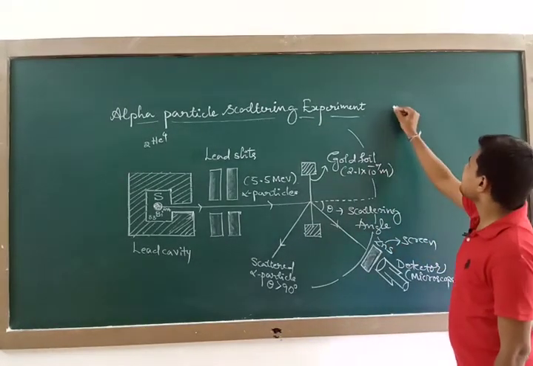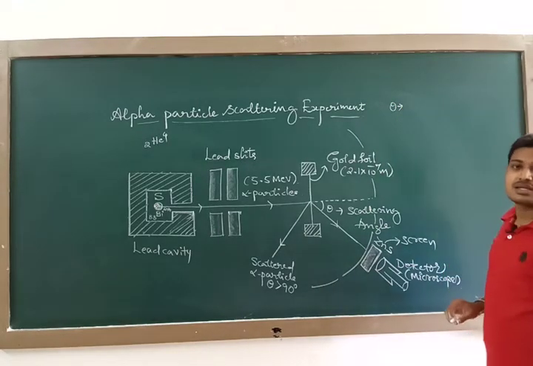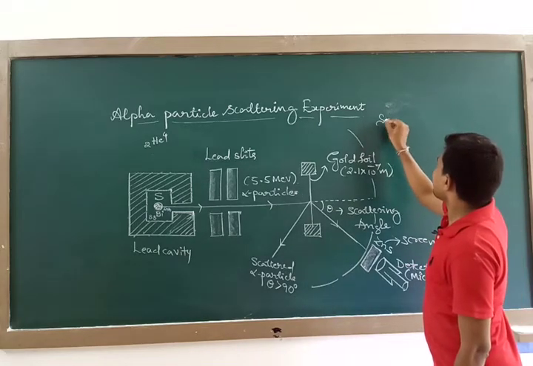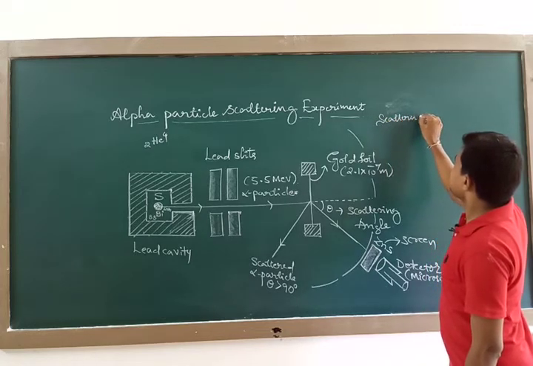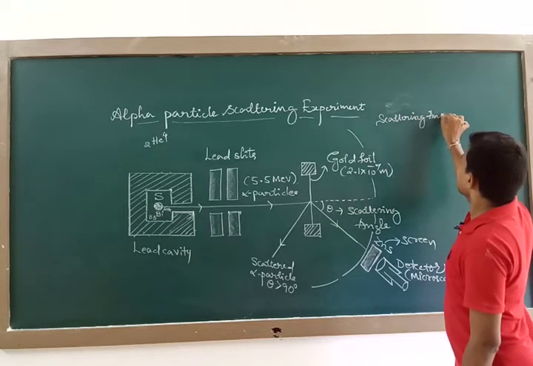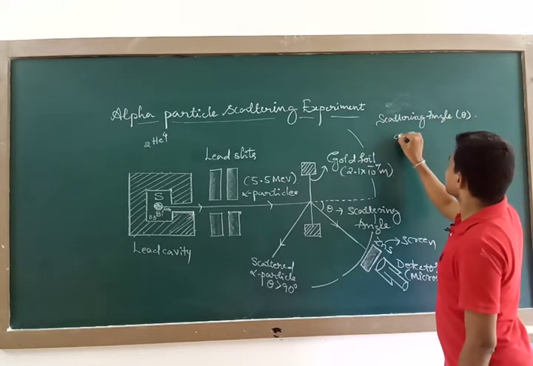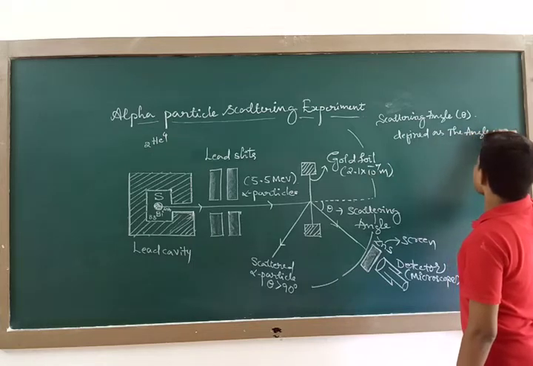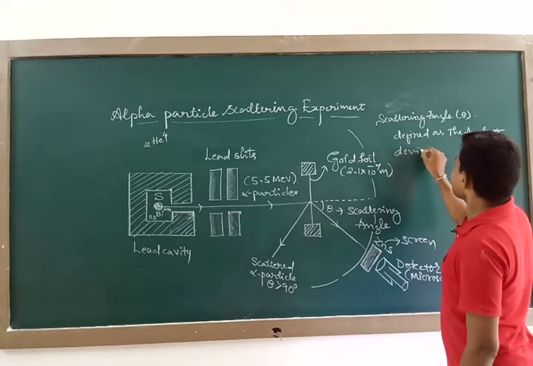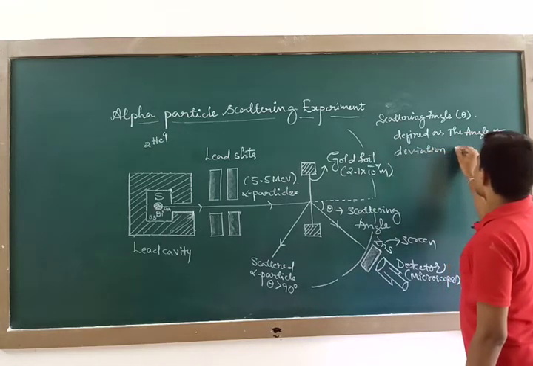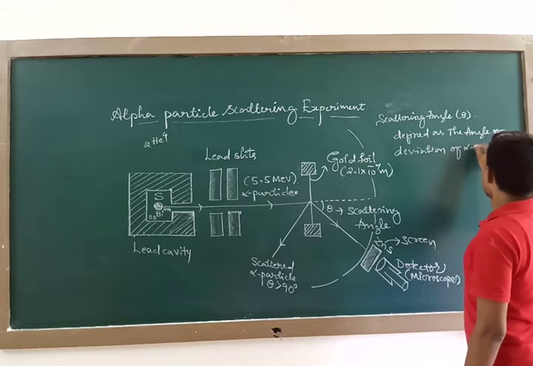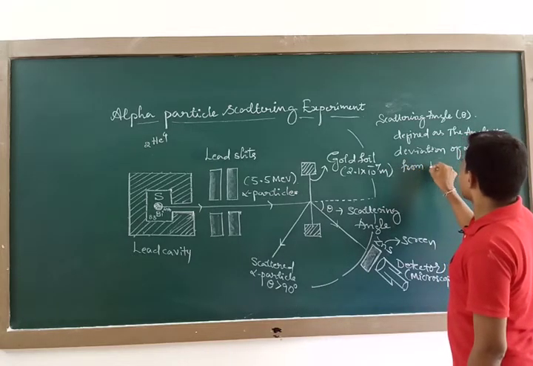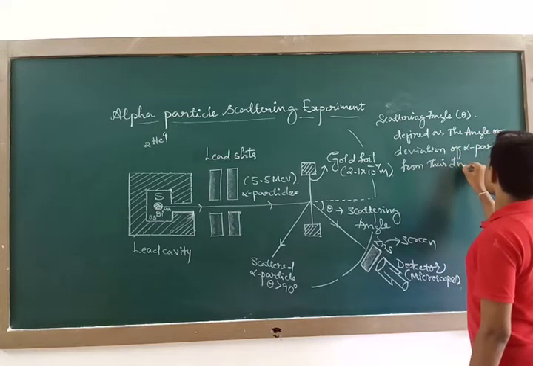So what is this scattering angle theta? Scattering angle theta is defined as the angle of deviation of alpha particles from their initial path.